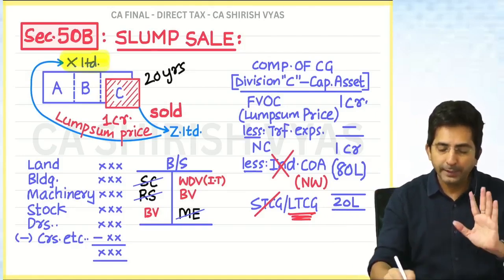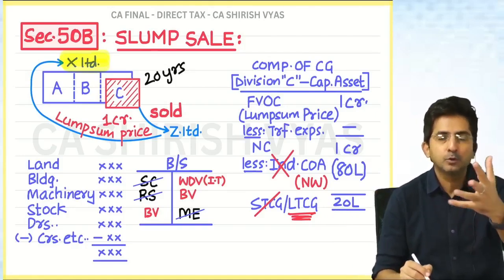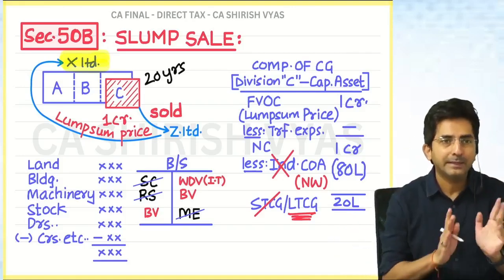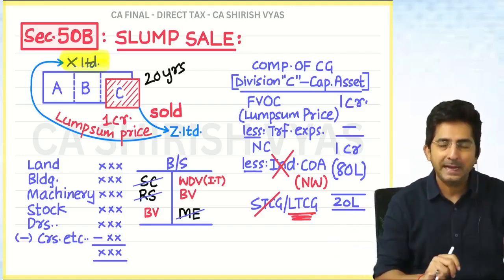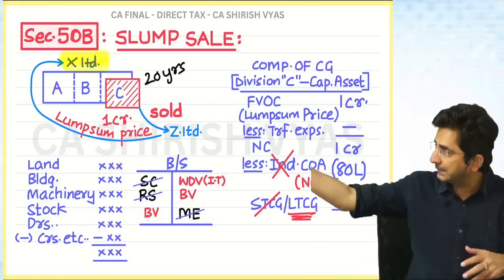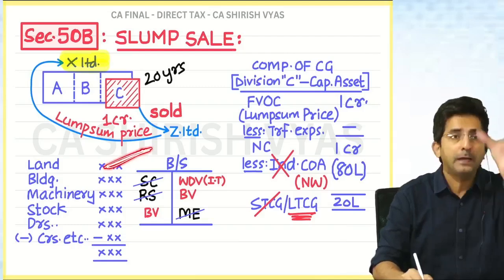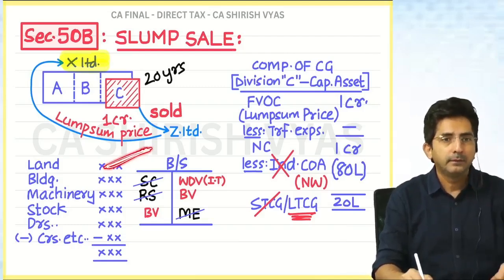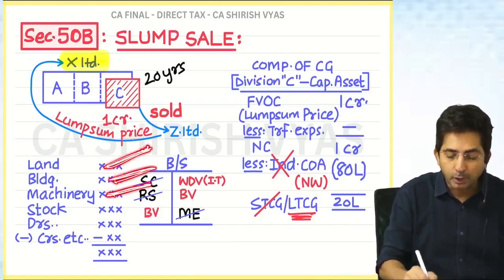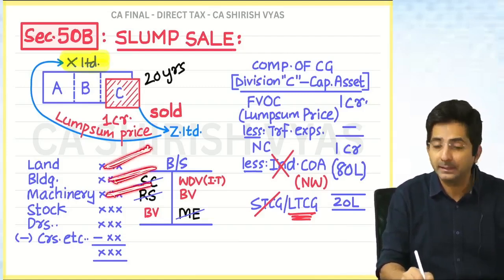Do you agree with one thing? If there was no slump sale, if it was a normal sale, then I would have done capital gains asset wise. Asset wise, how will you do it? Just tell me first. On land, take this example: full value consideration, cost, whether short or long, anything. Then for building and machinery, always short term, because they are depreciable assets.